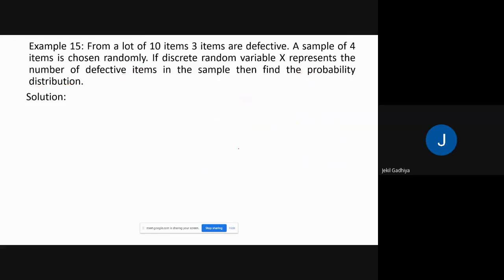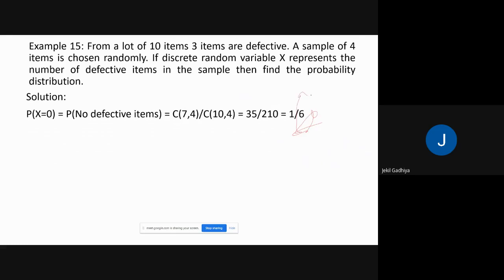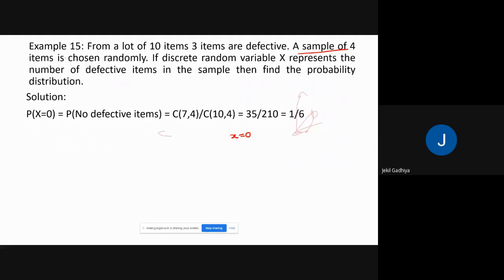Okay. So if x equals 0, first of all we are trying to find the case of 0 defective items. There is no defective item. Okay, this is our experiment.